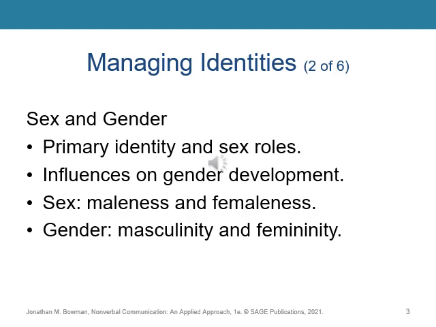Next, let us define sex. Sex is defined in biological terms. This includes genital, chromosomal, and hormonal displays of maleness and femaleness. In contrast, gender is a culturally defined understanding of what social behaviors are generally believed to be representations of masculinity and femininity. When we talk about gender, we use a term called androgynous as representative of both masculinity and femininity. When we use the term undifferentiated, we refer to representations of neither masculinity nor femininity.